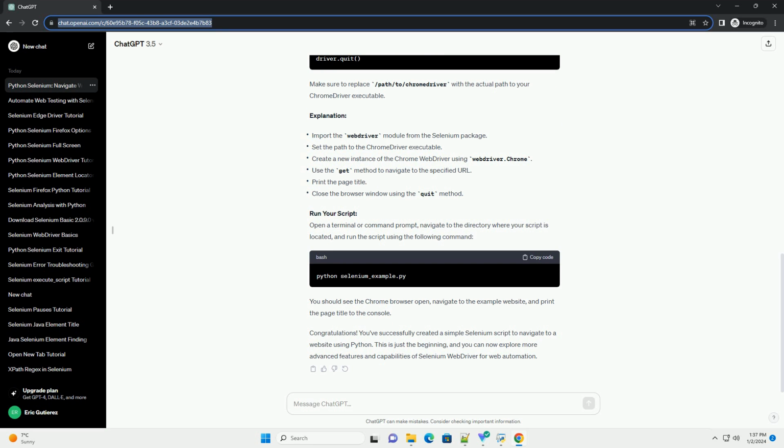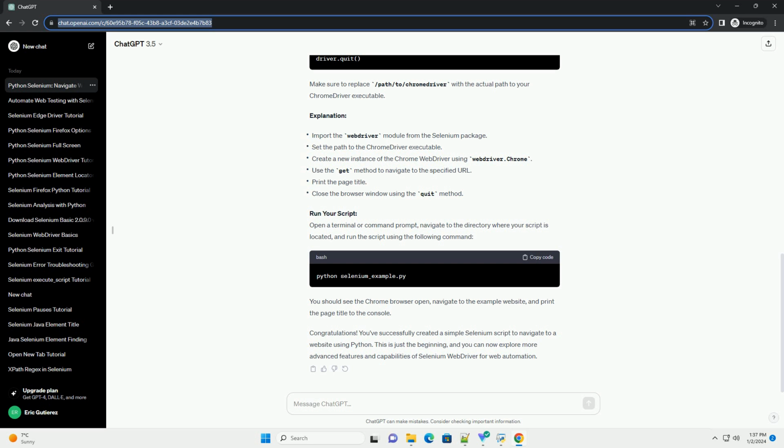Explanation. Run your script. Open a terminal or command prompt, navigate to the directory where your script is located, and run the script using the following command. You should see the Chrome browser open, navigate to the example website, and print the page title to the console.